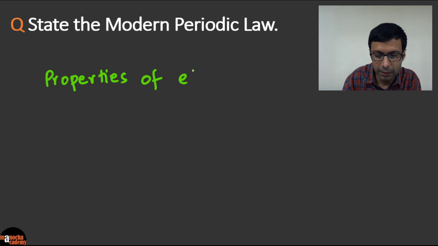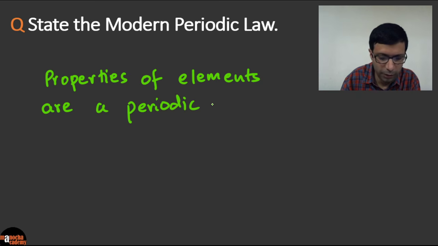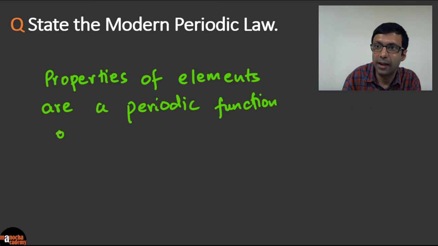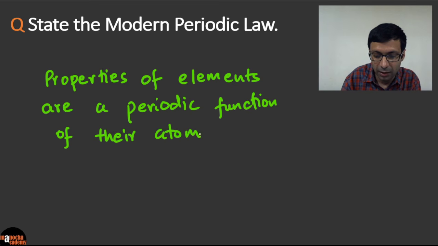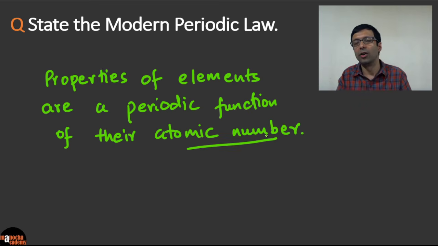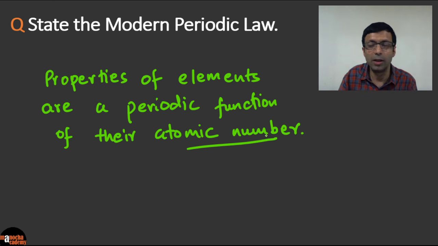Properties of elements are a periodic function of their atomic number. Don't write atomic mass. It's the periodic function of their atomic number. Because remember, the modern periodic table or the modern periodic law is based on atomic number. Mendeleev's periodic table was based on atomic mass.